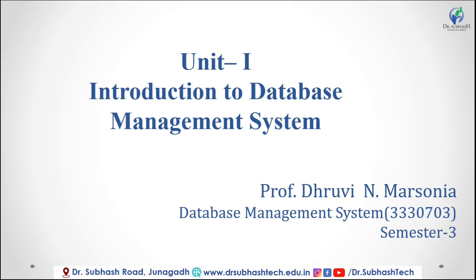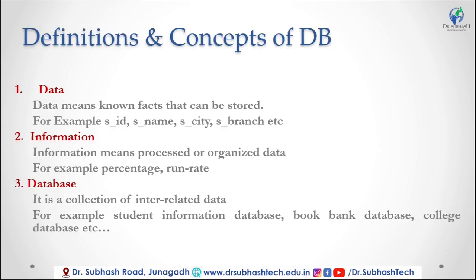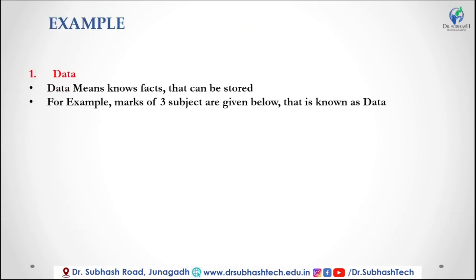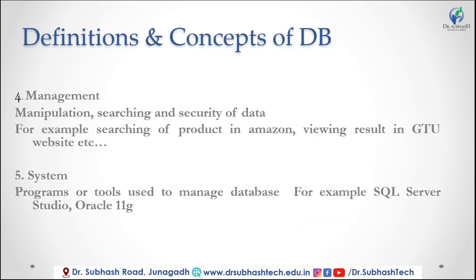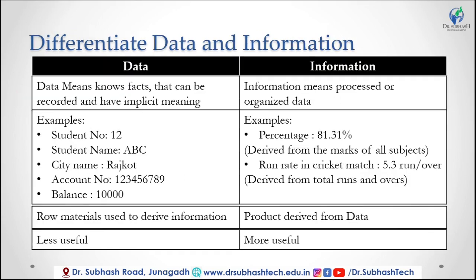In the previous video, we already discussed some basic definitions regarding this chapter, which include the definition of data, information, database, examples of information and database, management system, and database management system.